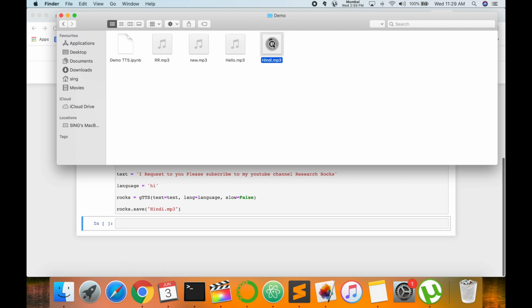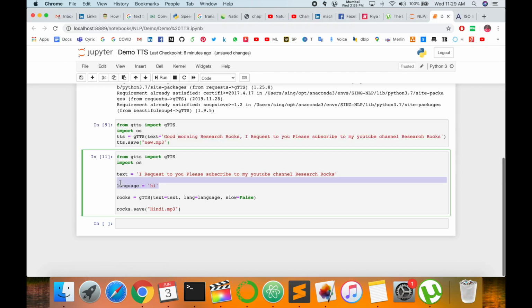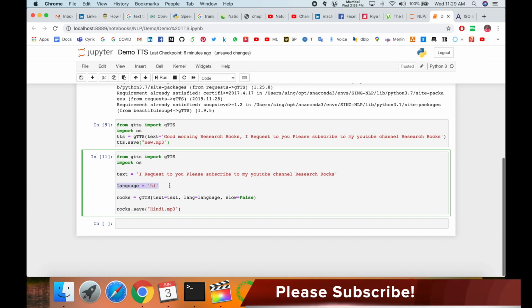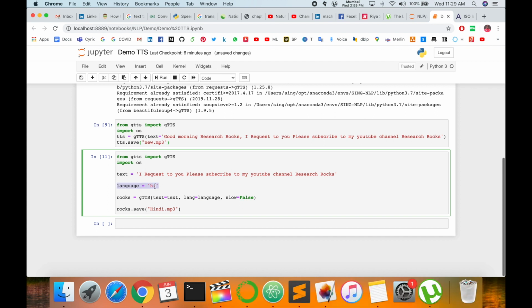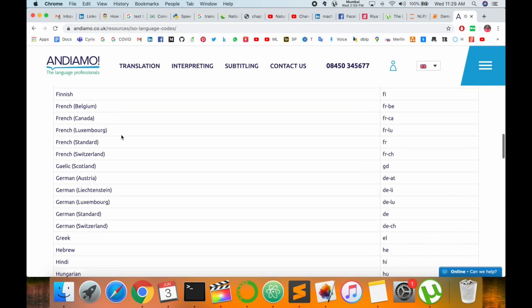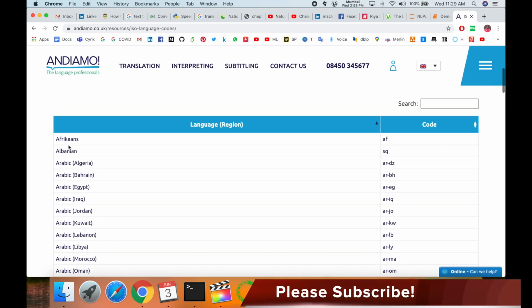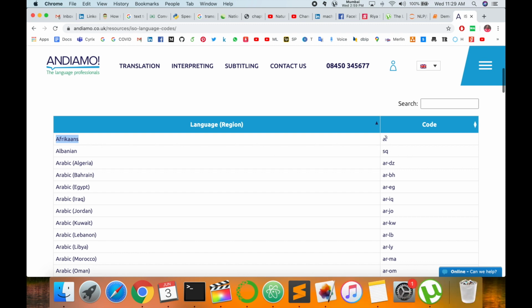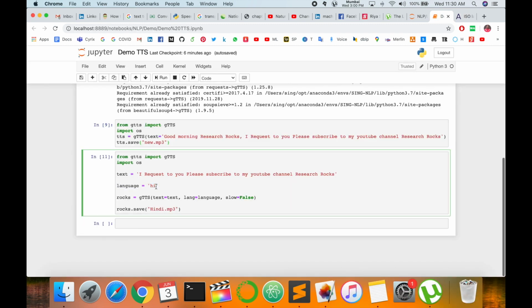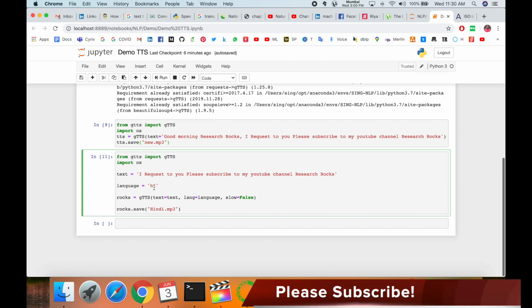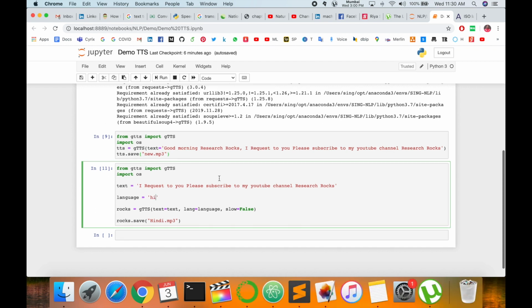So look at this, you can use the language codes. So for example, for Hindi it is hi, English en. So this website I am giving you in the description below. So these language codes, such as af, are stored in the Google API. You can use those features and enjoy with the help of the Python scripting language. You can generate your text in speech format. It's very simple. Hope you like this video.